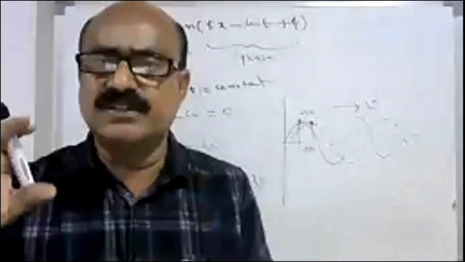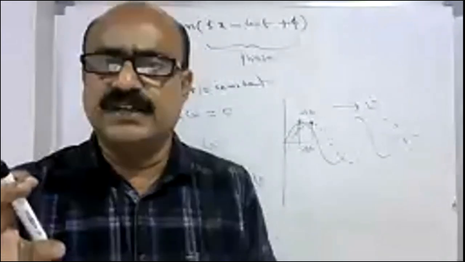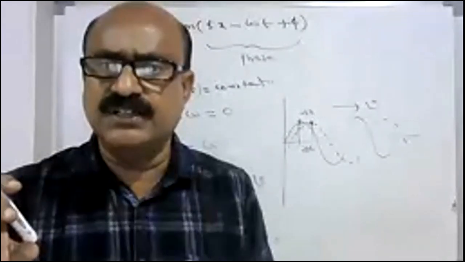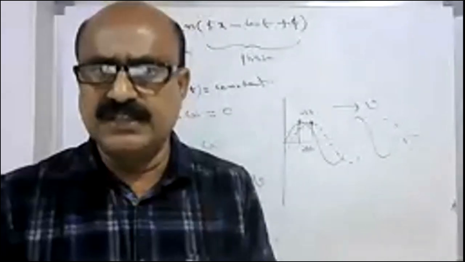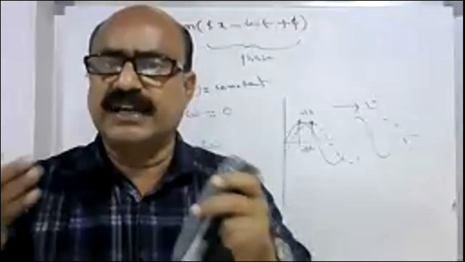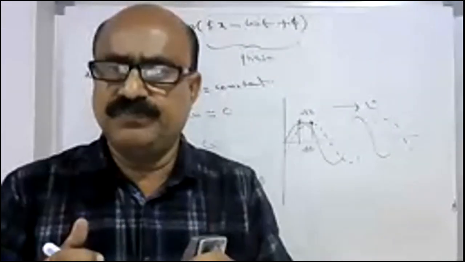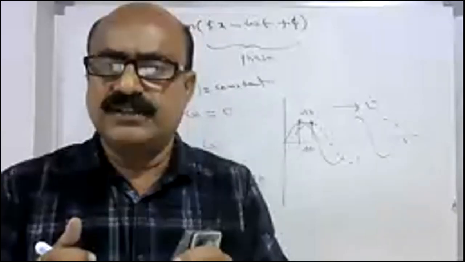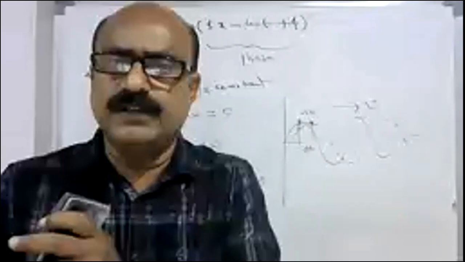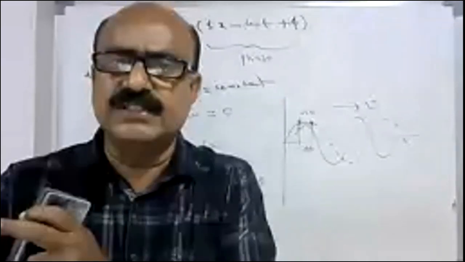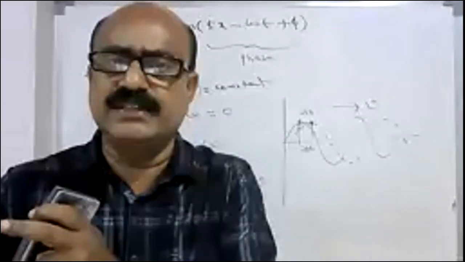It continuously changes with time, and its value is maximum at the mean position and minimum at the extreme end. In case of a simple pendulum, when it comes to the mean position, it acquires only kinetic energy, maximum energy, isn't it? Yes, sir. And when it goes to the extreme end, it gains potential energy, completely losing kinetic energy, and it comes back to the mean position like this.